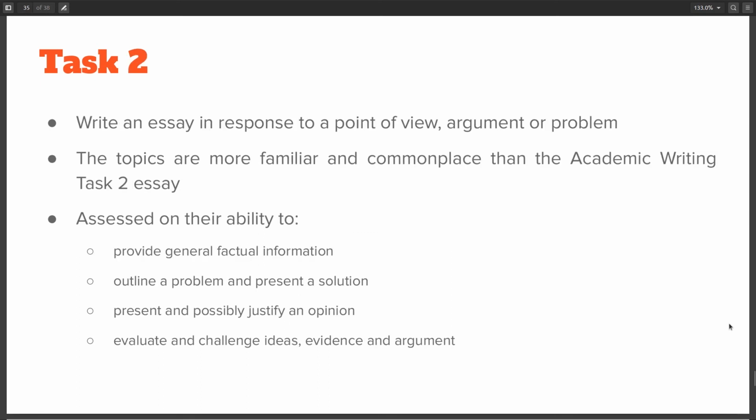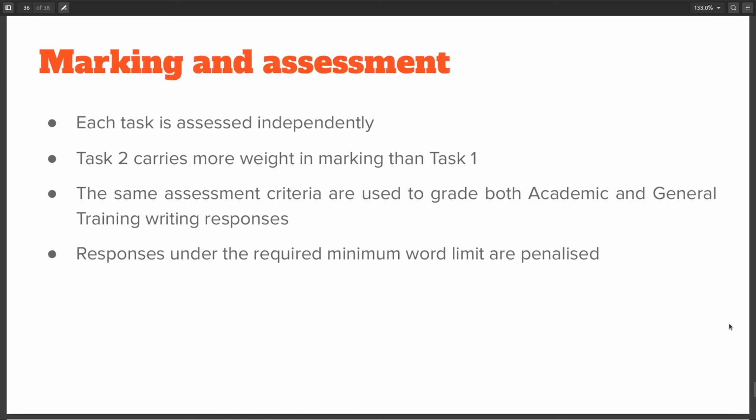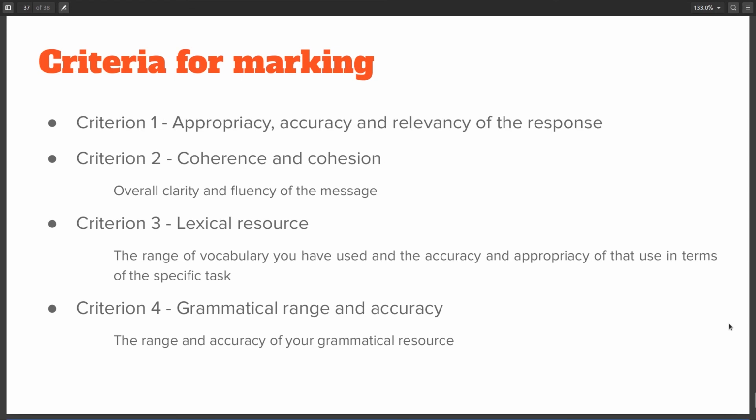The task 2 is again an essay, but here the topics will be more familiar and commonplace than the topics you might encounter in the IELTS academic. The marking and assessment is pretty similar to that which is used in the IELTS academic. The 4 criteria for marking are also very similar, in fact the same.